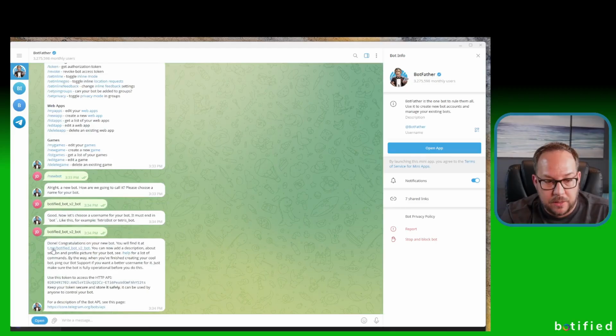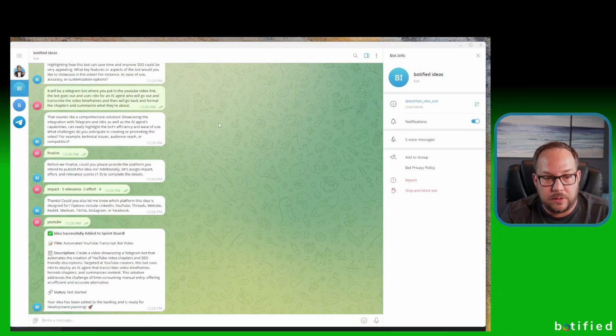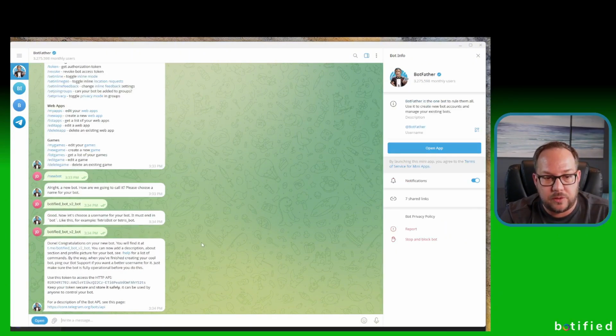You will find it at t.me and then the name of it. Here we can use this token. We'll use this in the step when we set up Telegram. This is basically the connection to the bot, so that whenever you are sending messages to the bot, as we had over here, this is the idea one, once you're sending messages to it, it will then pick it up.